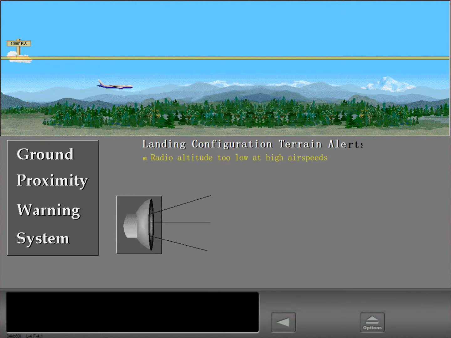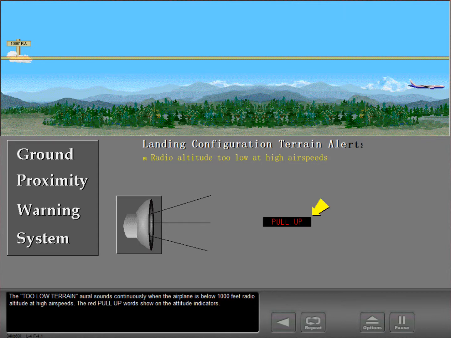Too low. Terrain. Too low. Terrain. The too low terrain oral sounds continuously when the airplane is below 1,000 feet radio altitude at high airspeeds. The red pull-up words show on the attitude indicators.